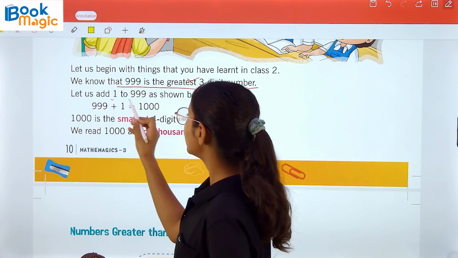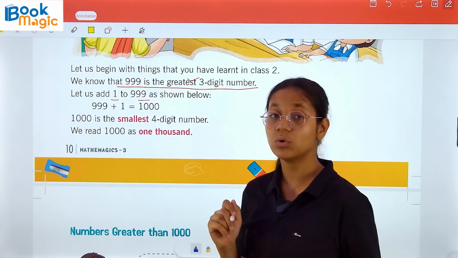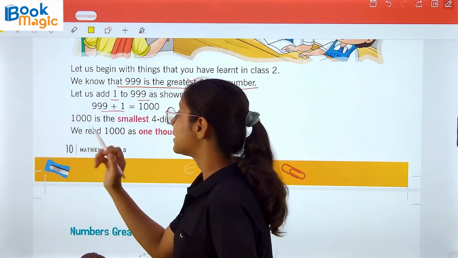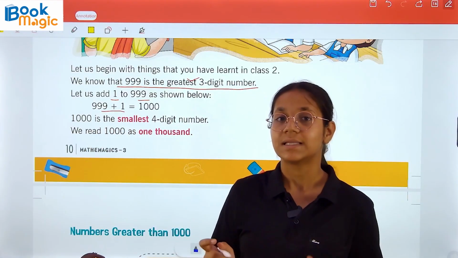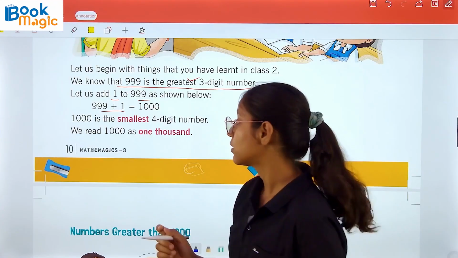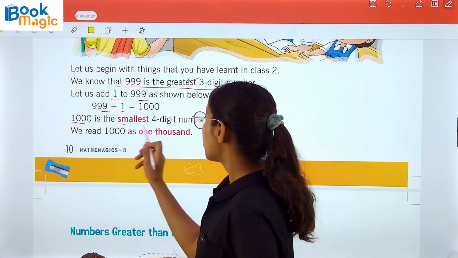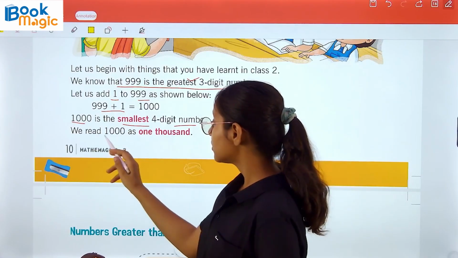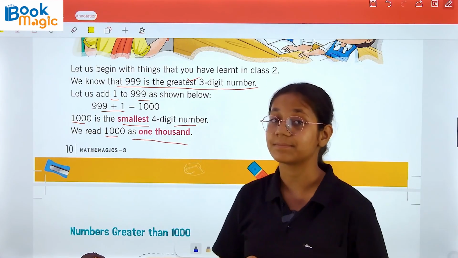Let us add 1 to 999 as shown below. So if we are adding 1 to 999, we are getting 1000. That is nothing but 1000. 1000 is the smallest 4-digit number. We read 1000 as one thousand.